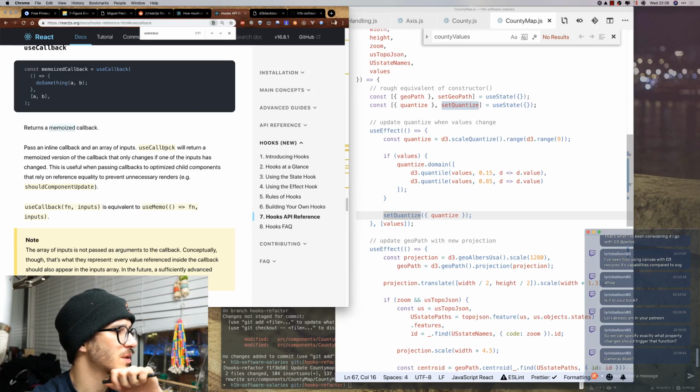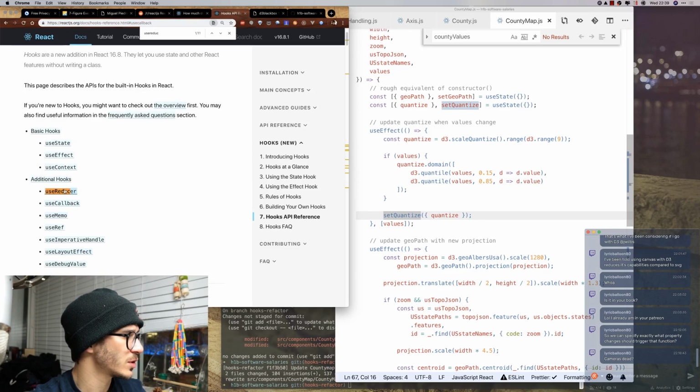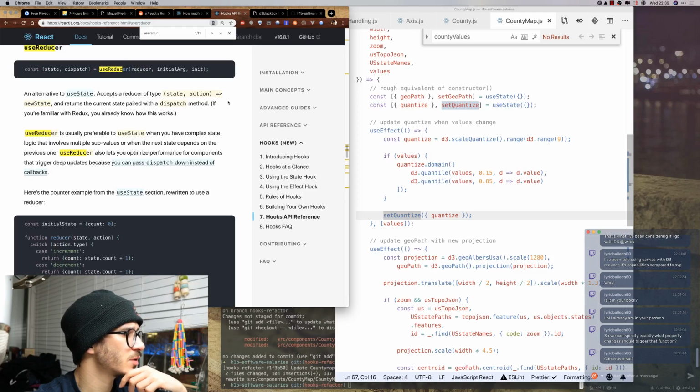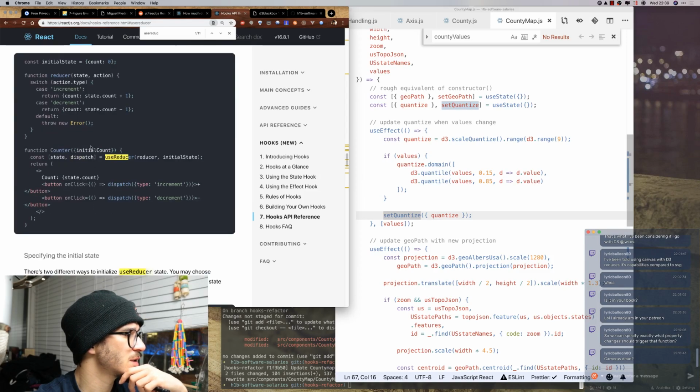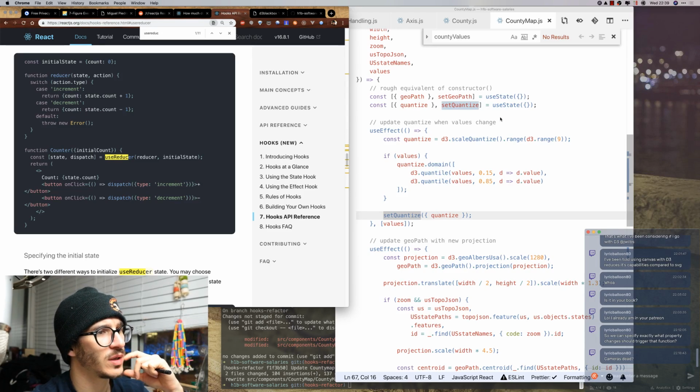This is useful when passing callbacks to optimize child components that rely on reference equality to prevent unnecessary renders. Okay. So useReducer. Will that be something that we can use? An alternative to useState accepts a reducer. So this is basically the old Redux stuff, which is not what we need here.